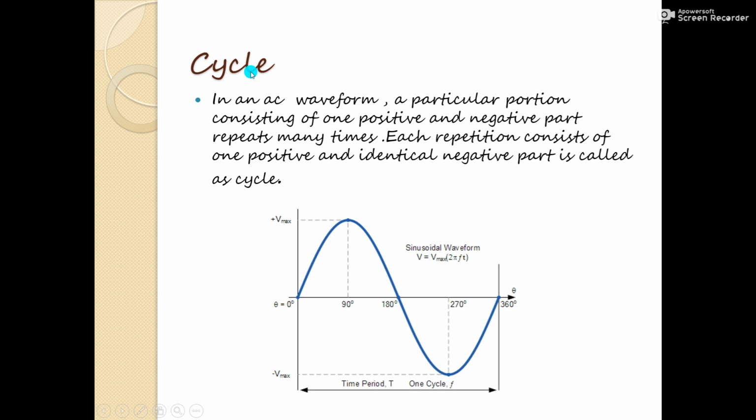Next term is the cycle. In an AC waveform, a particular portion consists of one positive and one negative part which repeats many times, and each repetition consisting of a positive half and an identical negative half is nothing but one cycle. So here you can see one cycle is shown.